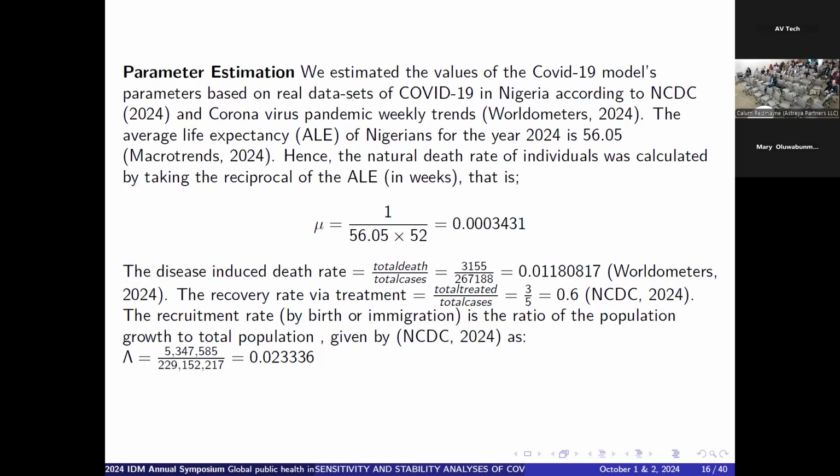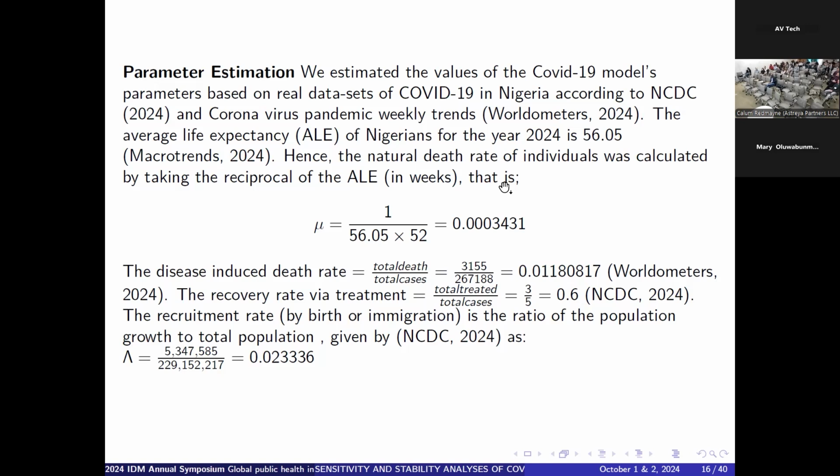Then another thing we did was to perform some parameter estimation, because we didn't just want to get our parameters from previous literature, since we wanted the solution to model what is presently existing. So we used Nigeria as a case study, and we were able to obtain some data from Worldometer and also from the Nigeria Center for Disease Control.